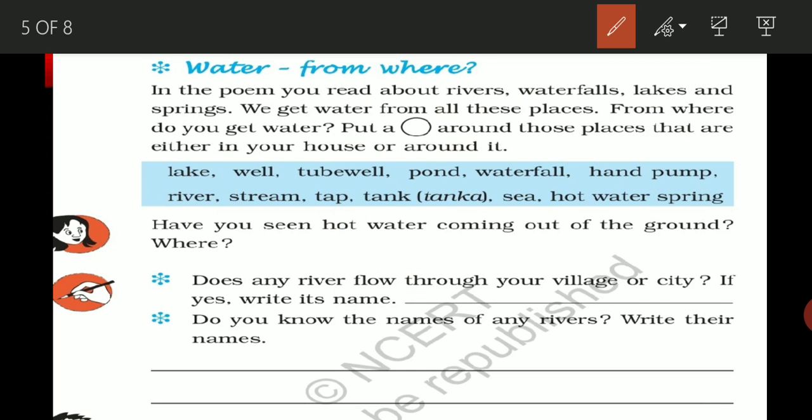Now the next one is, have you ever seen hot water coming from the ground? Where?